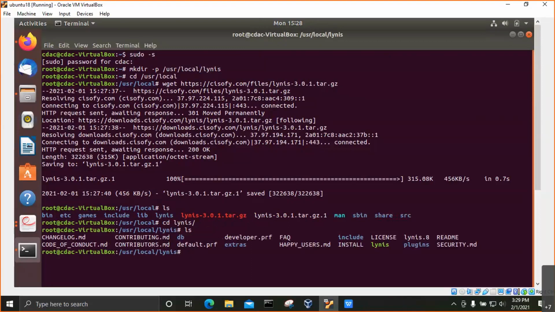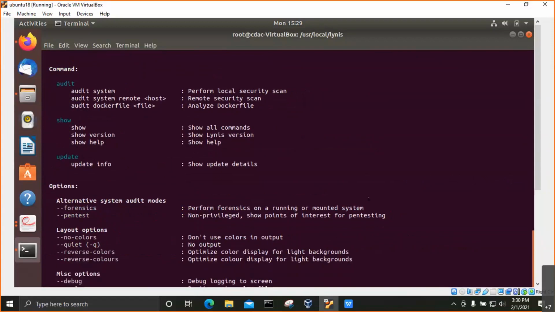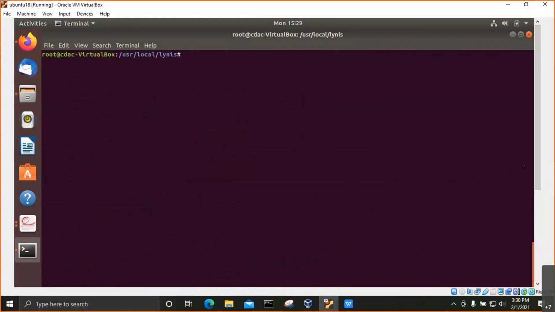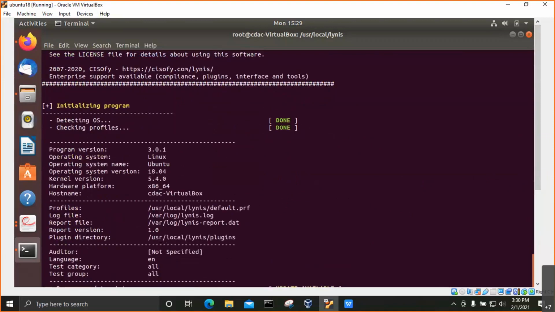Here we can see many files are present. To know more about Lynis, which commands we can use with it, we will run this. Here we can see that with the Lynis command, we have audit option, show option, update option, and many more. Here we will be doing an audit system as Lynis can run without any pre-configuration. This procedure will take a minute or two for completion.